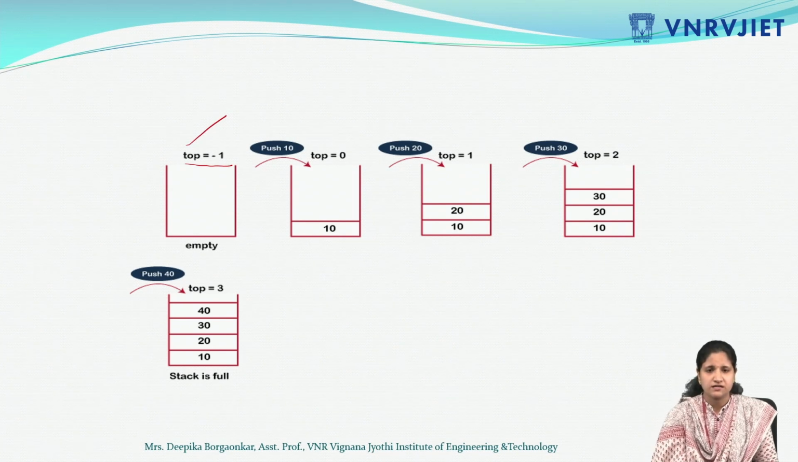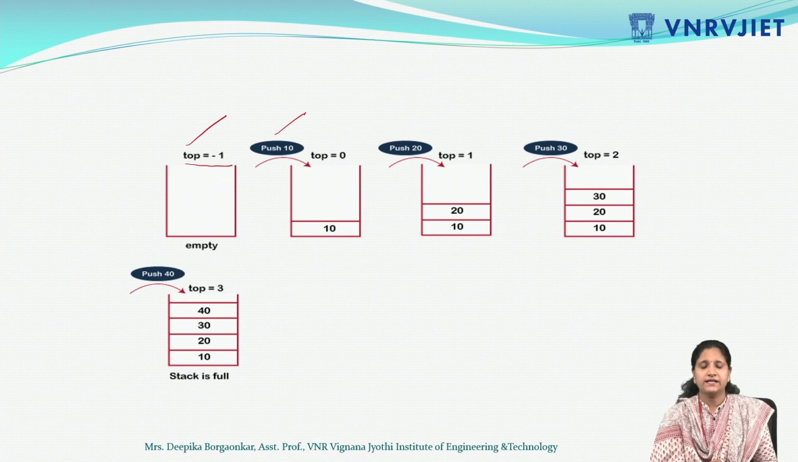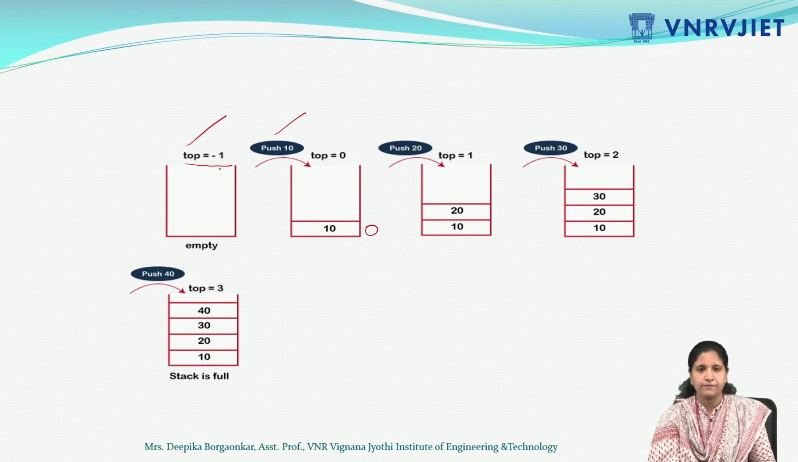When I insert one element, suppose I do push 10. I want to insert 10 into the stack. So 10 will be inserted into the stack and the index will be 0. Here also it follows the same array concept because we are implementing it using an array. So the indexing will start from 0, and 10 will be inserted into the stack. And the top value will increment by 1, so it will go from -1 to 0.